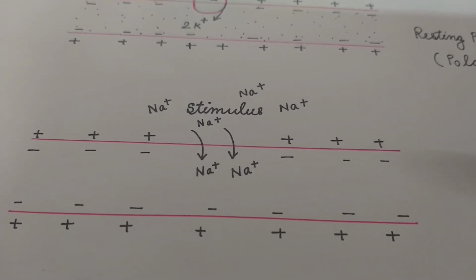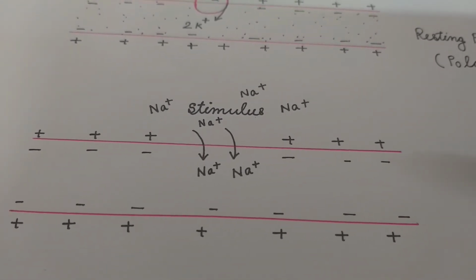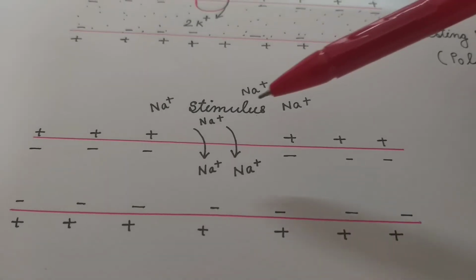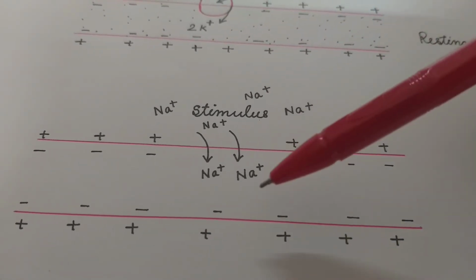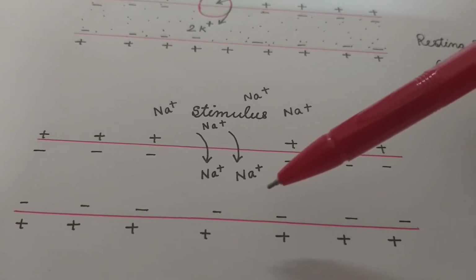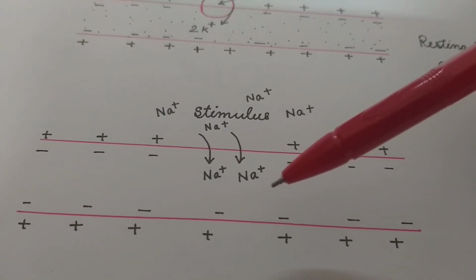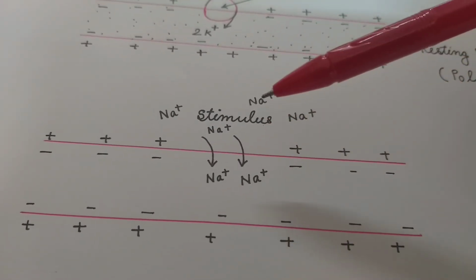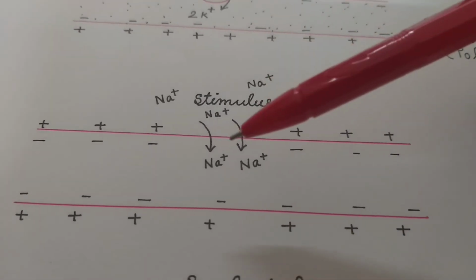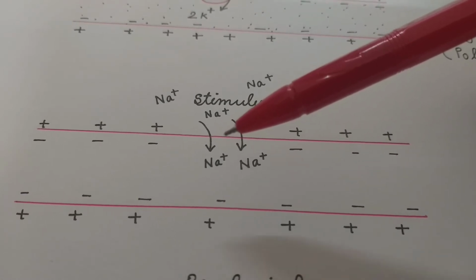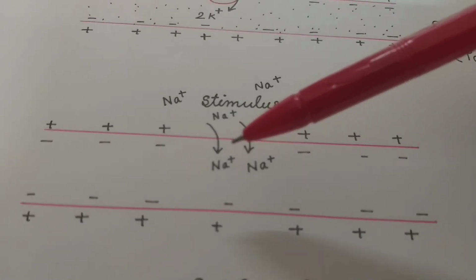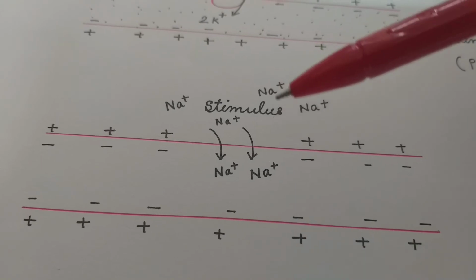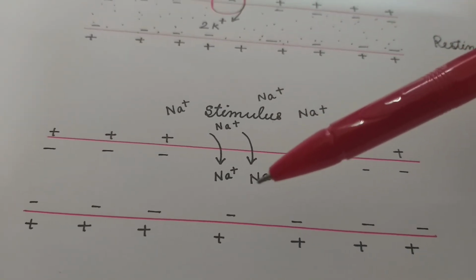This results in rapid influx of positively charged sodium ions into the nerve fiber. Influx means movement into the nerve fiber. Outflux means movement out of the nerve fiber. So at the point of stimulation, sodium ions rapidly enter the nerve fiber.